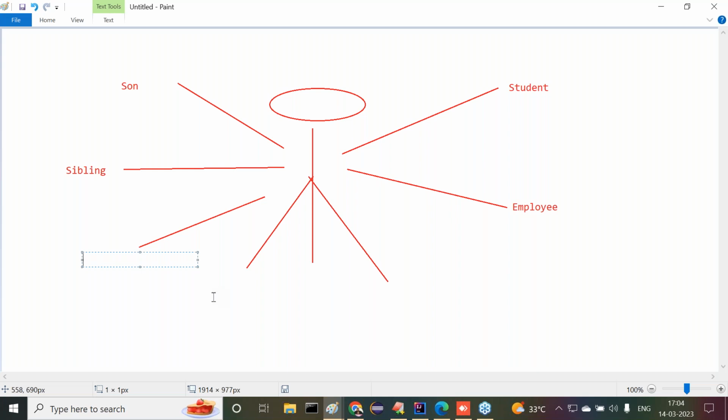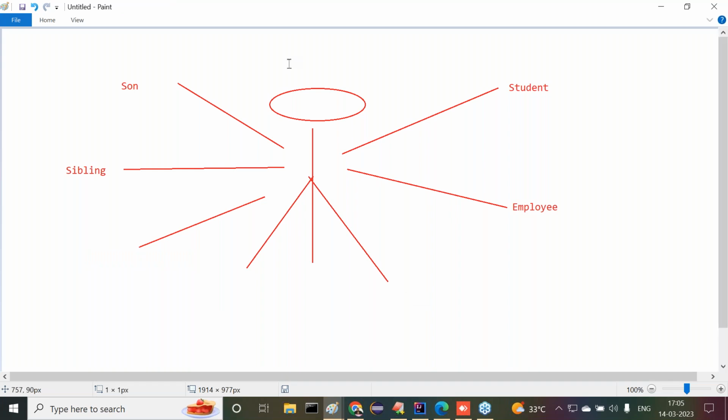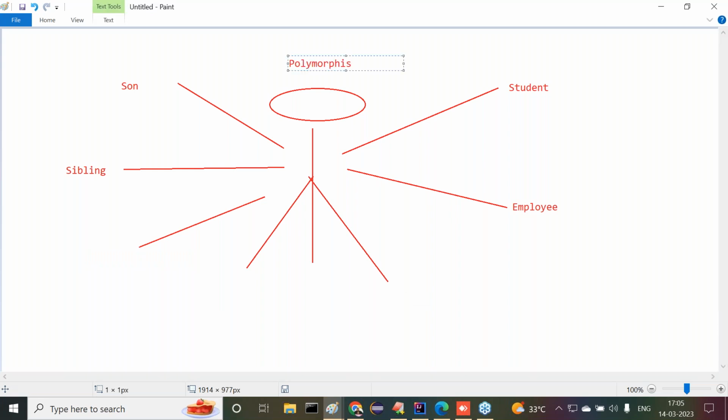So now tell me, how many persons are available here? Only one person. But how many appearances are available? At the same time, you are an employee, you are a student, you might be a son, or a sibling, a brother to your siblings. So many things are available, right? Now this is nothing but the polymorphic nature. This nature is what we call polymorphic nature.